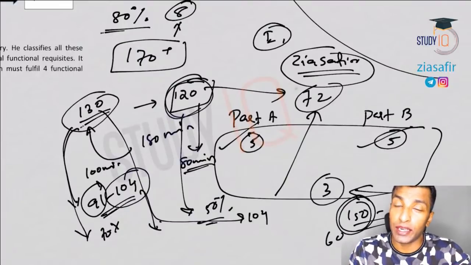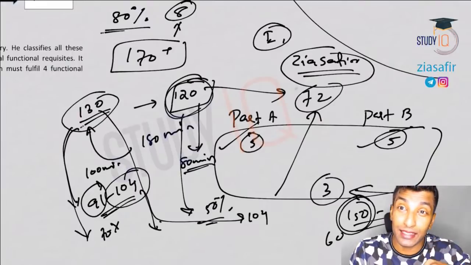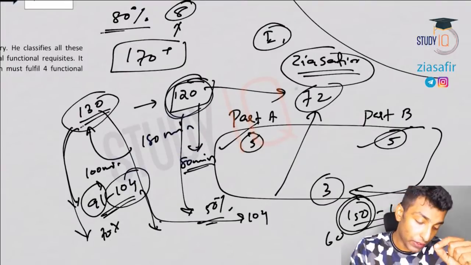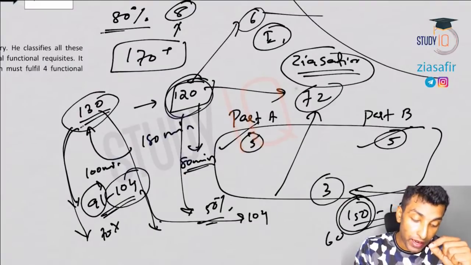So this should be a strategy. Now there are different opinions with different people: attempt the 20 markers first, because that is going to fetch you a lot of marks. But you can write the test series and you can test this strategy. If you follow this strategy, you will definitely score higher than attempting 20 markers first, because when you attempt 20 markers first, the 6 20 markers you are attempting are for 120, and you will be spending this 100 minutes for that.